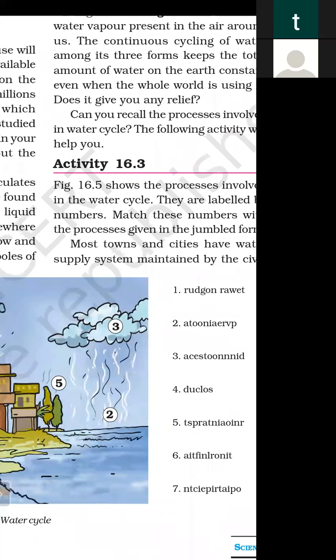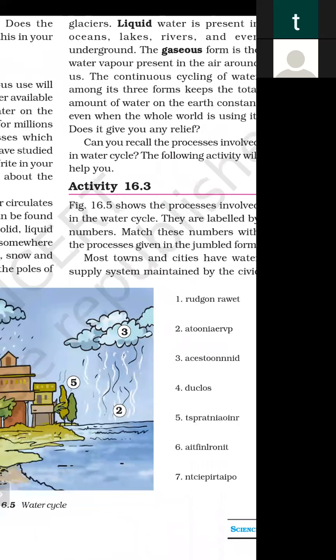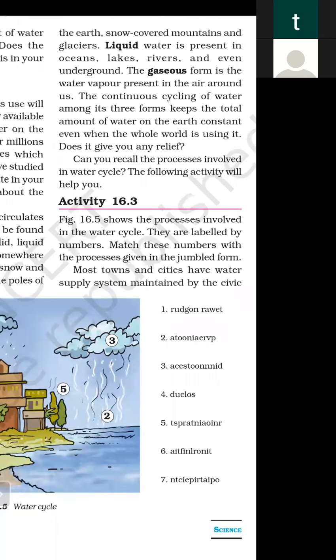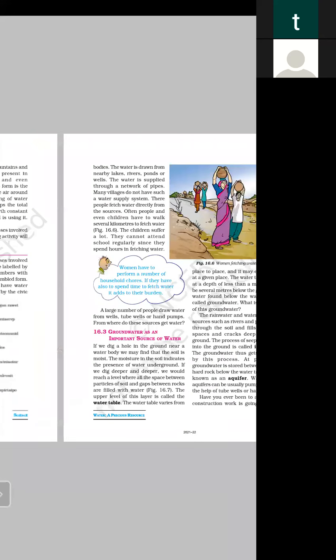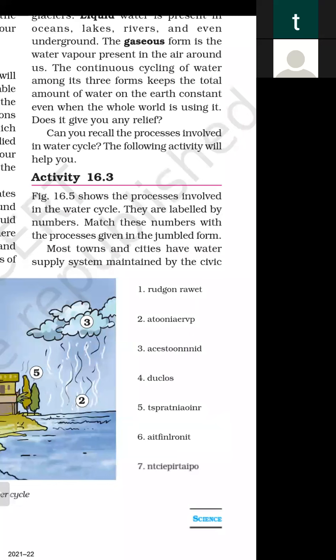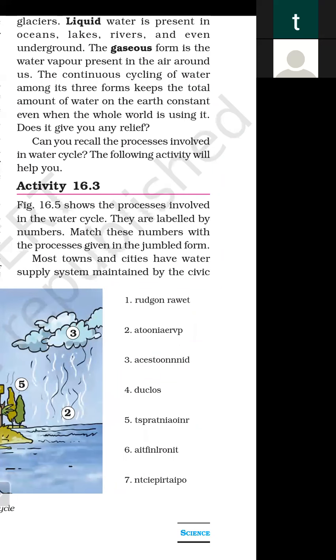Okay. So activity 16.3. Figure 16.5 shows the processes involved in the water cycle. They are labeled by numbers. Match these numbers and the processes given in jumbled form.